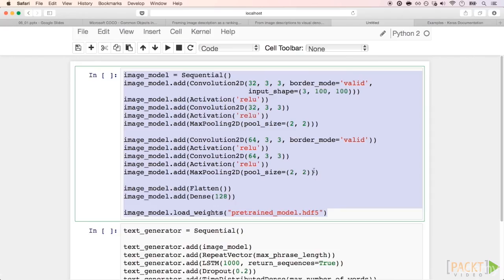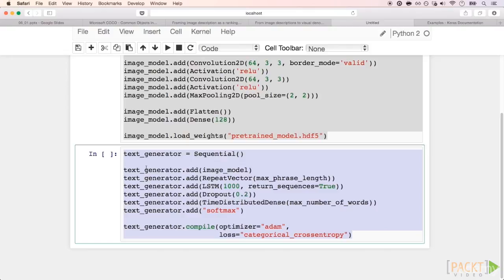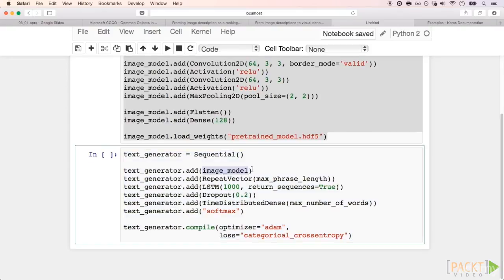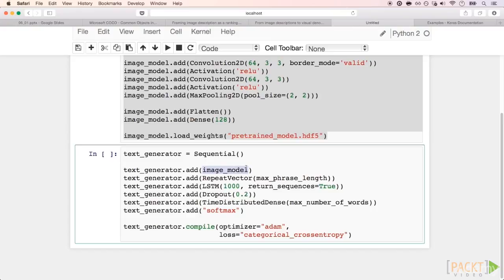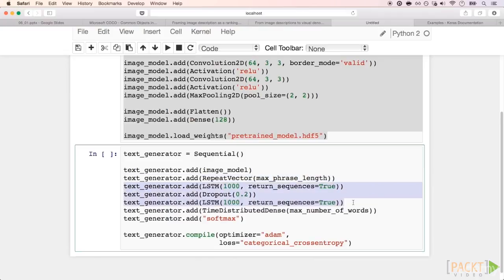The input would be an image. The first part of the model should be a deep convolutional neural network. Here is an example of one with 4 convolutional hidden layers. After the image model, we have the text generator network, and the full image model will work as the first layer of the text generator. We could use this repeat vector layer to repeat the image model output for as long as we want our output phrases to be. On top of that, we have a 2-layer recurrent neural network with 2 LSTM layers. The final output could be 1 hot encoded words.